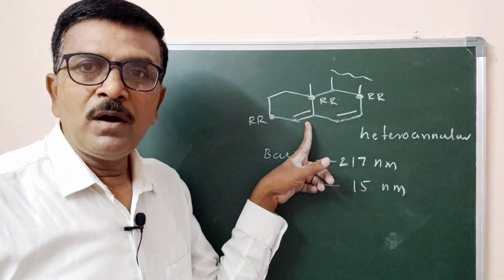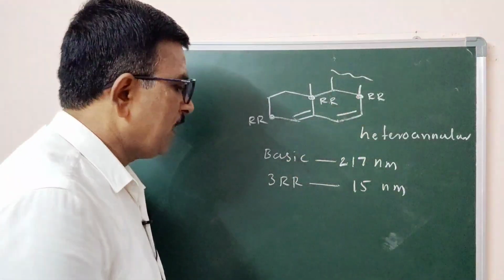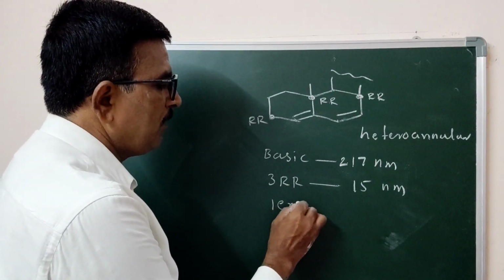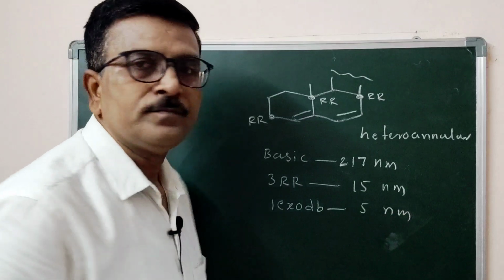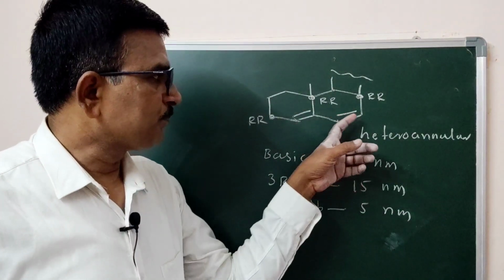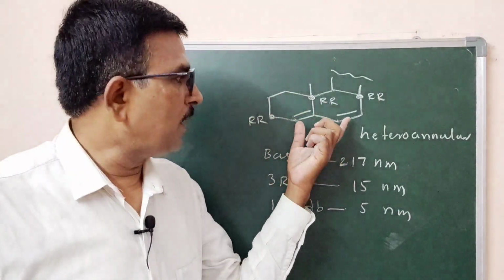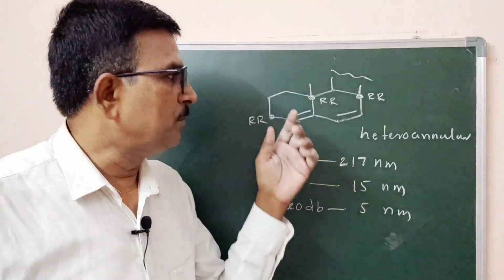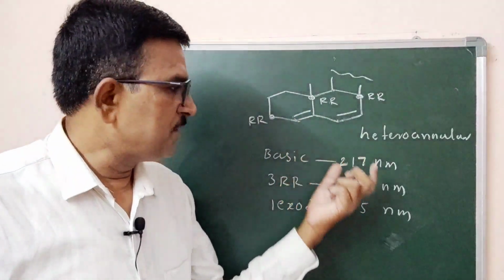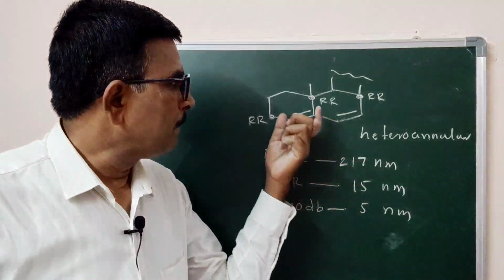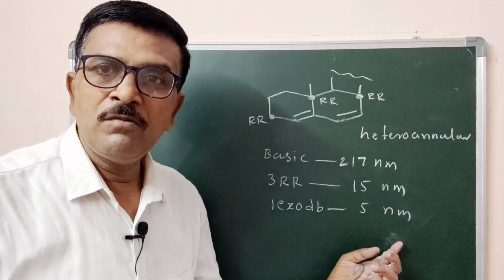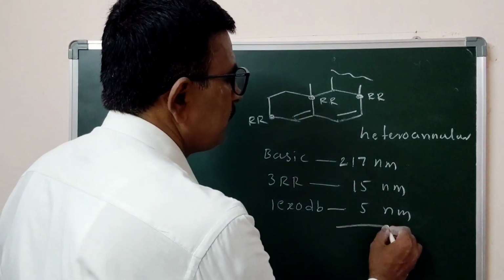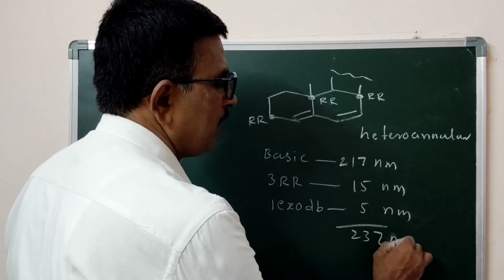Now this is the double bond exo to this ring, so 5 nanometer for 1 exo DB. It has no alkyl group attached to the conjugated system. So for a heteroannular system, 270 nanometer, 3 ring residues, and 1 exo double bond, 5 nanometer.